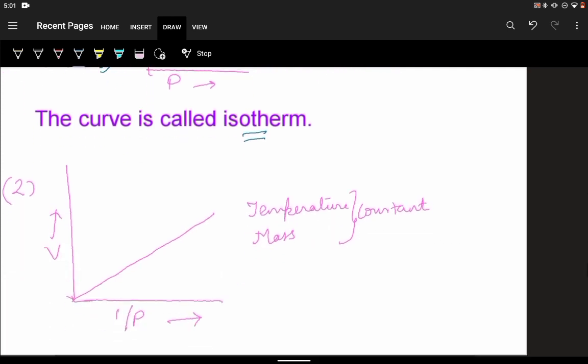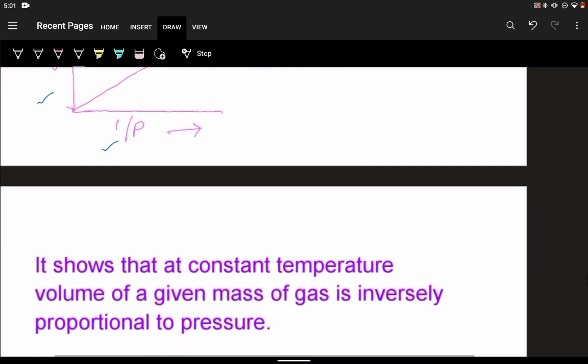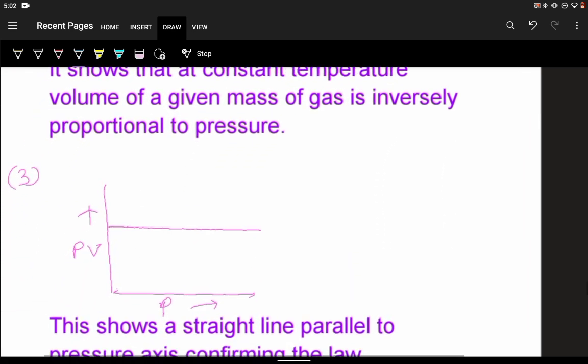Next, if we plot a graph between V and 1 by P, this curve shows the relationship between volume and reciprocal of pressure. It is a straight line. This confirms that at constant temperature, volume of a given mass of gas is inversely proportional to the pressure, because we are getting a straight line. Here temperature and mass have to be constant.